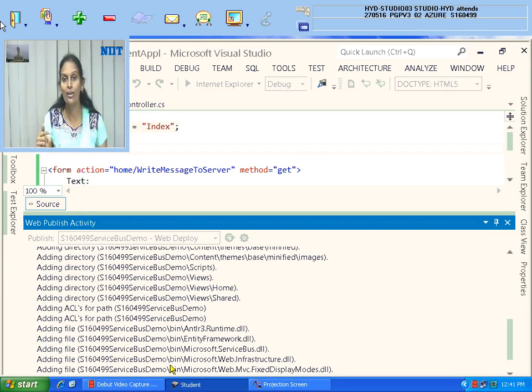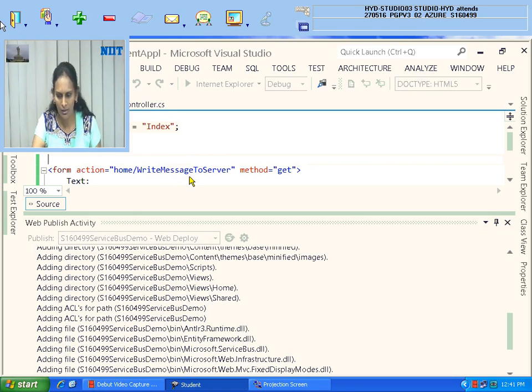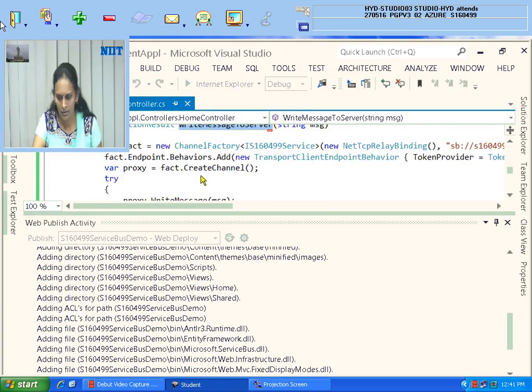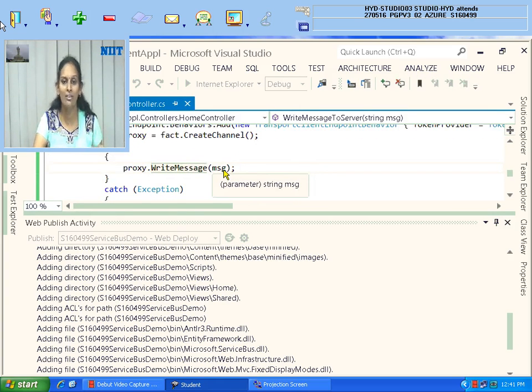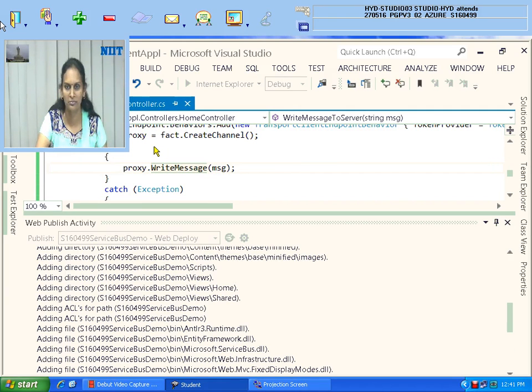From there, you are calling the write message function. Did I change that function name? I had some doubt. Write message. Very good. Otherwise, whatever we have done would be a waste and we would have to publish again. See, too much time it's taking.